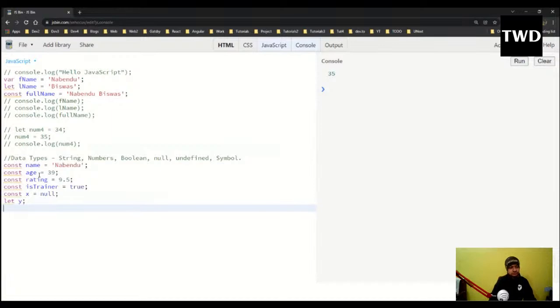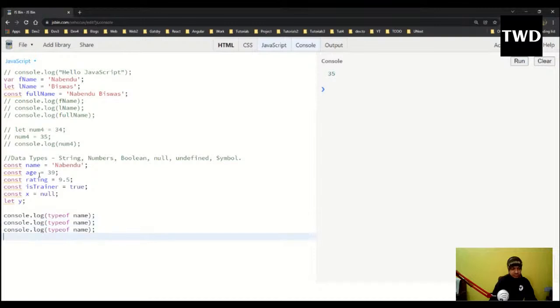So there is an operator through which we can see the data types. Means what are the data types? So we are going to see that: console.log of typeof name. So it will give me the data type. Then age, rating, trainer, x, y.